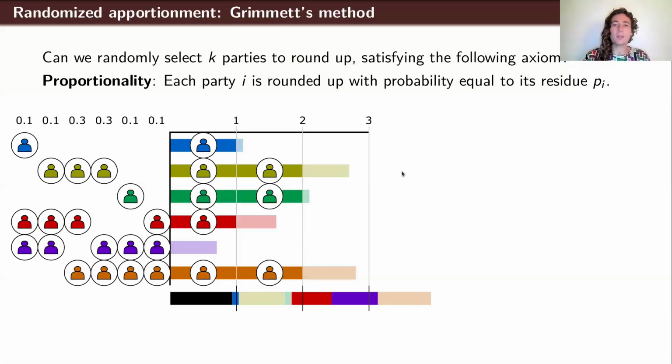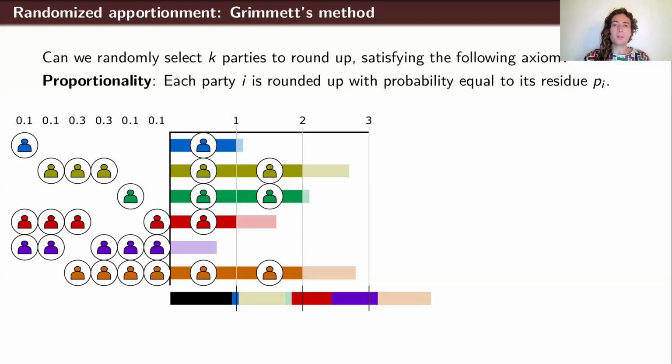Okay, so it seems like we're done. We've satisfied this ex post quota and ex ante proportionality. It seems like everything you could possibly want from a randomized apportionment method, right? It's going to be fair in a very strong sense. Any way you want to define monotonicity will satisfy that because your expected number of seats is just your party share. So it seems like we're done. Book is closed. That is what randomized apportionment can do. It can get past all these problems of deterministic apportionment.